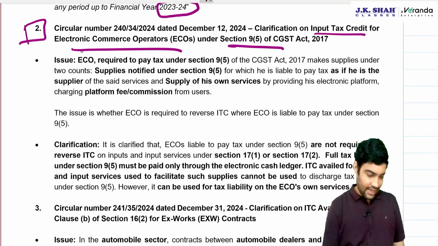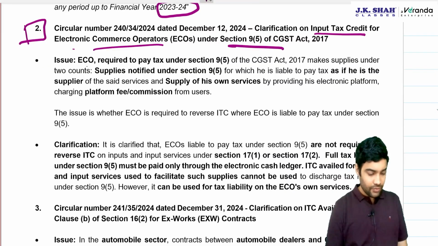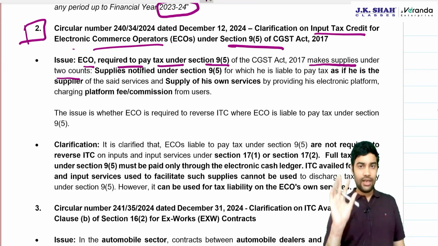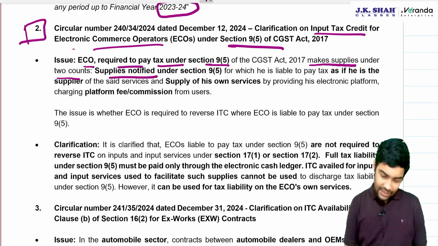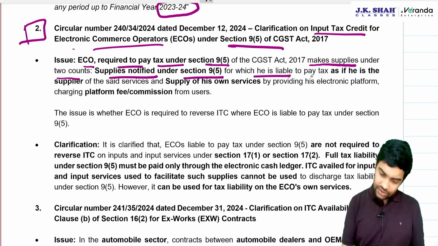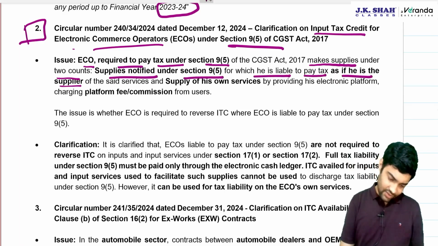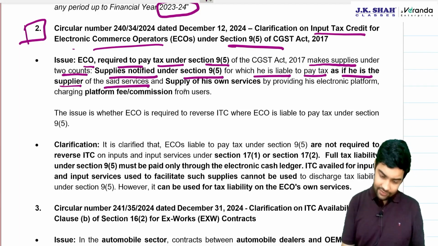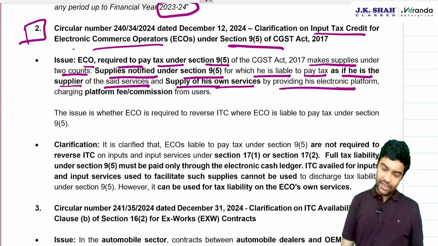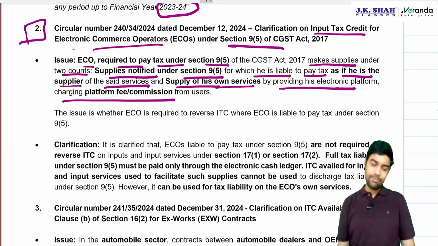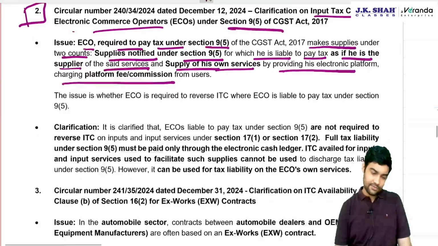Clarification on input tax credit for e-commerce operator under section 9(5). ECO required to pay tax under 9(5) makes supplies under two counts. So there are two services. Supply notified under 9(5), for which he is liable to pay tax as if he is the supplier of said service, and supply on his own service by providing his electronic platform by charging platform fee or commission from users.